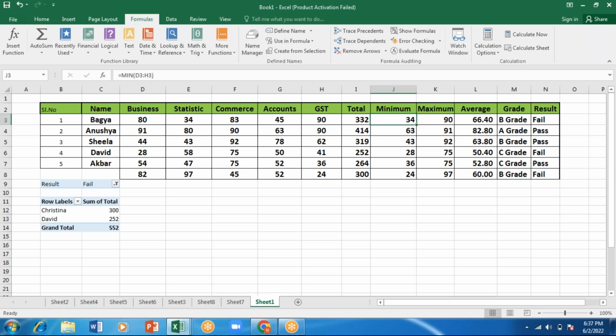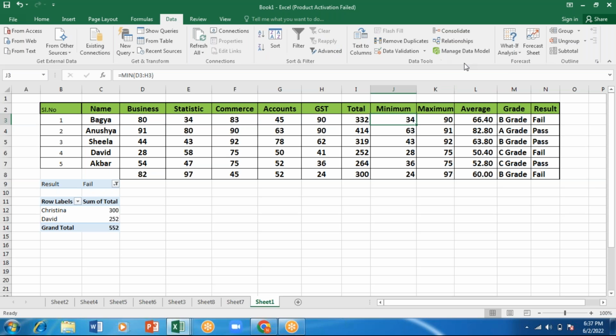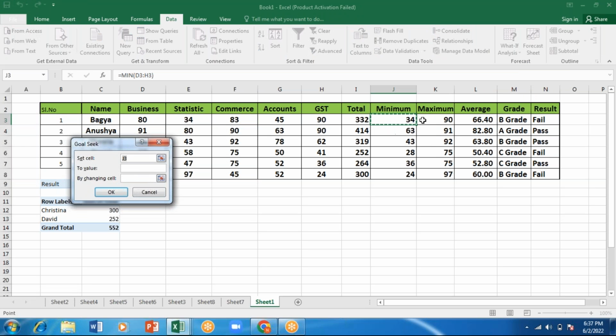So what I will do is, I will go for this data table. In case I'm having a lot of data, I'll go for this what-if analysis. What if I change a value? That is what it means. I'll go for goal seek. Now the selected cell by default is coming. Set cell. This 34 has to become 35. This cell which I've selected has to become 35. Which place do I have to change? Yes, I'll change in this total. In this total, it has to get added. Now I'll click on OK.